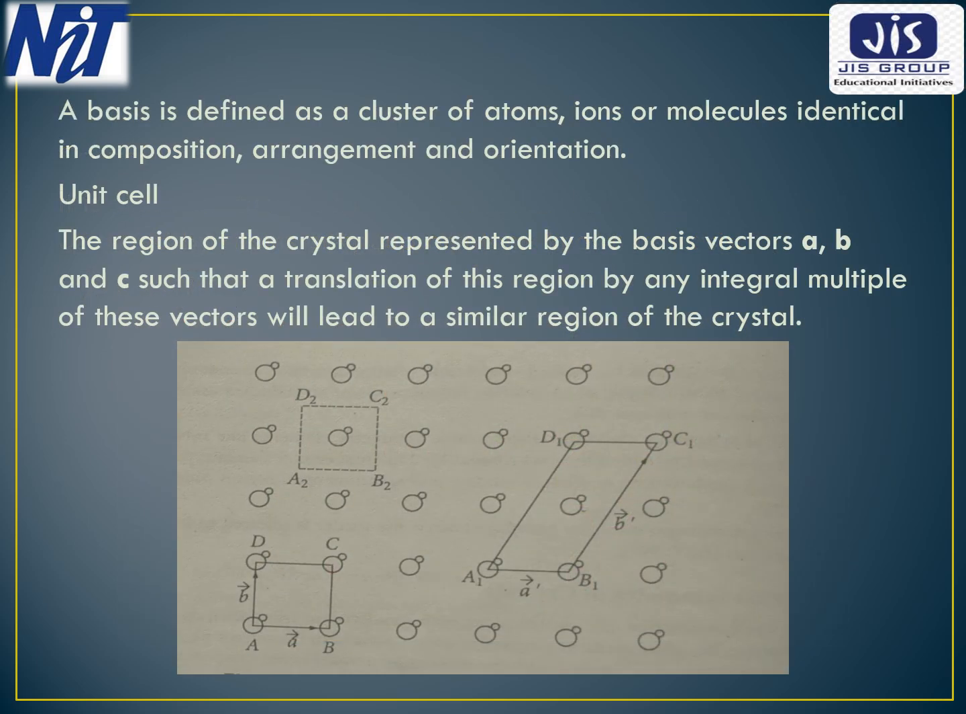Let us define basis. A basis is defined as a cluster of atoms, ions, or molecules identical in composition, arrangement, and orientation. Let us understand the unit cell. The region of the crystal represented by the basis vectors a, b, and c, such that a translation of this region by any integral multiple of these vectors will lead to a similar region of the crystal. Now, in the figure, we find that a, b, and c are the basis vectors.